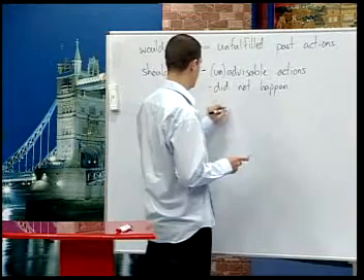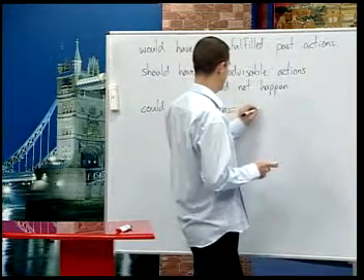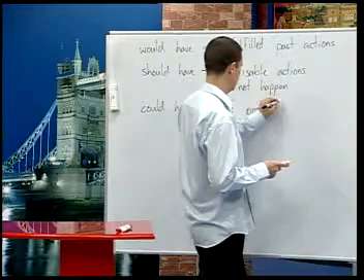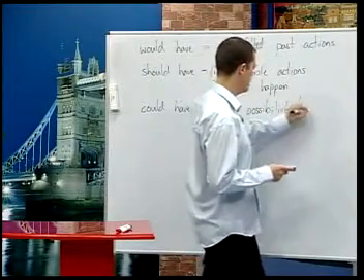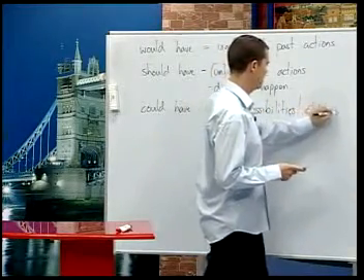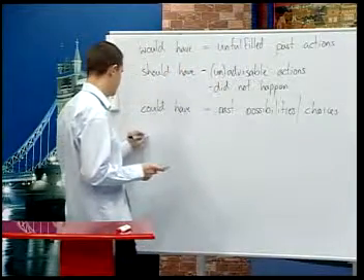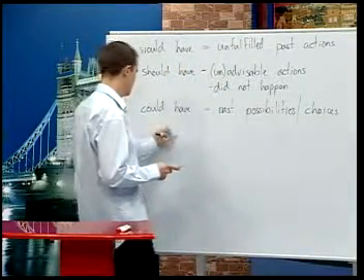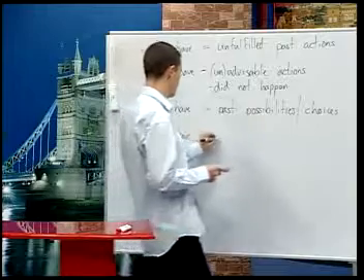Could have is past possibilities or choices, and might have just past possibilities.